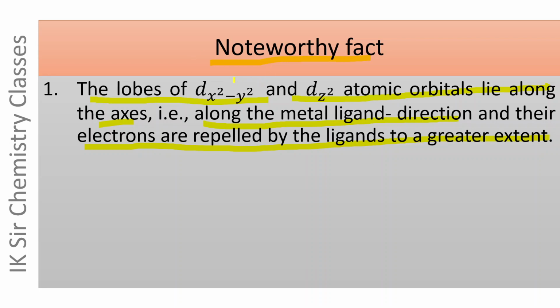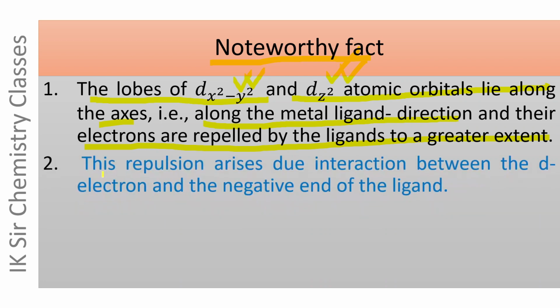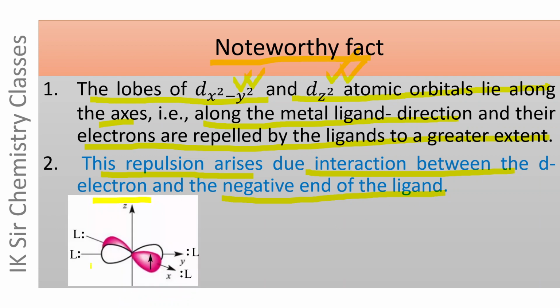The lobes of dx square minus y square and dz square atomic orbitals lie along the axis, that is, along the metal ligand direction, and therefore the electrons present in these d atomic orbitals are repelled by ligands to a greater extent. This repulsion arises due to interaction between the d electron and the negative end of the ligand.